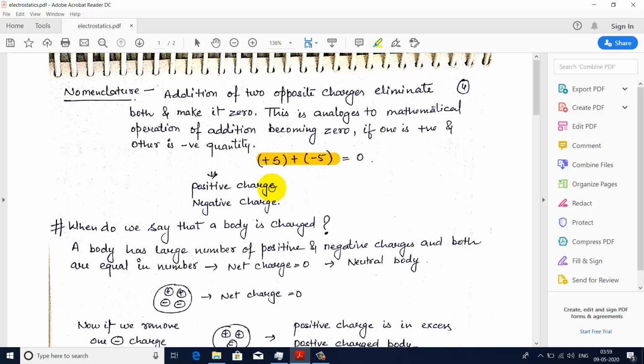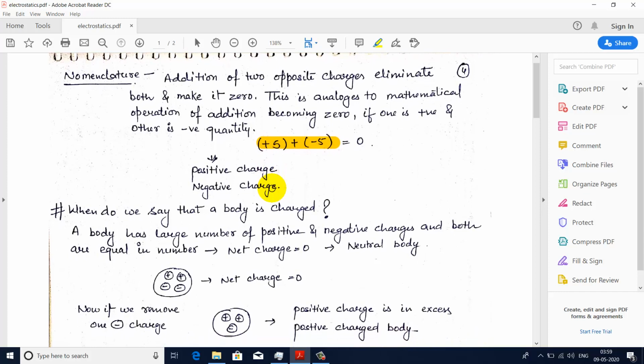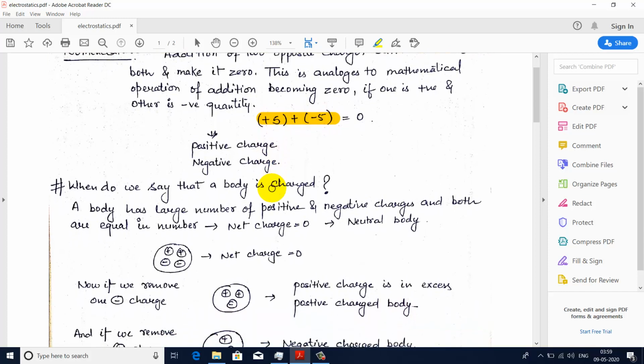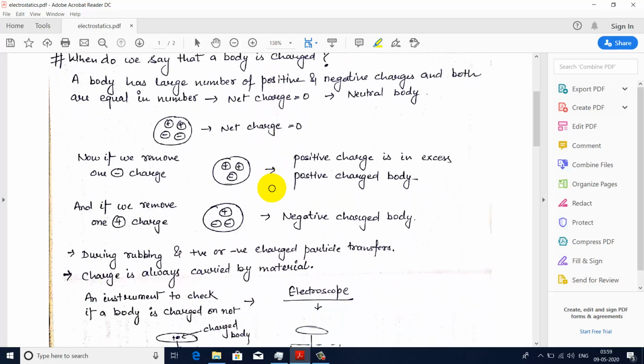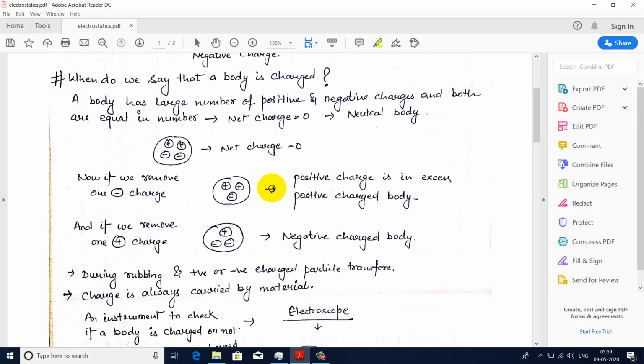The next thing is, when do we say that a body is charged, or how can we define whether a body is charged or not? Any body has a large number of positive and negative charges in it. The number of positive charges is equal to the number of negative charges, and therefore the net charge on the body is 0. So if the net charge is 0, then we call the body a neutral body.